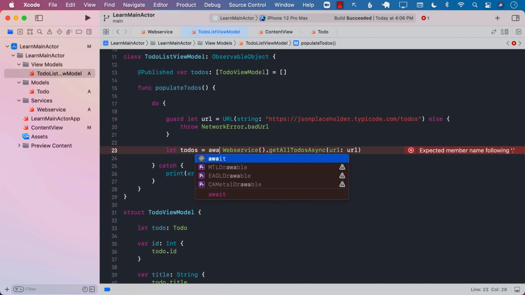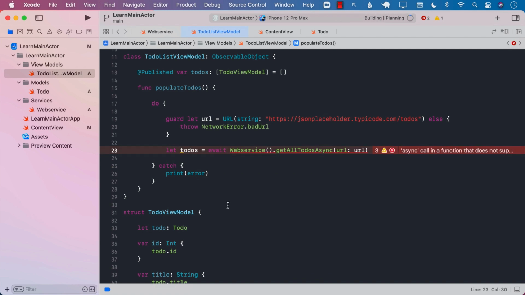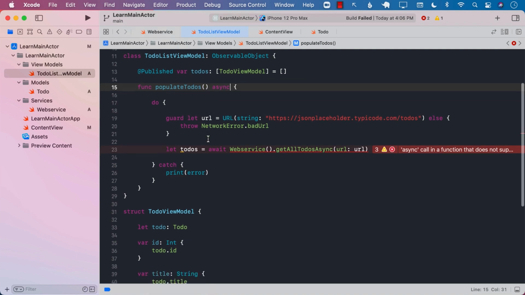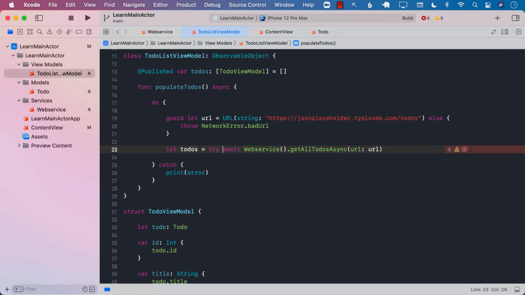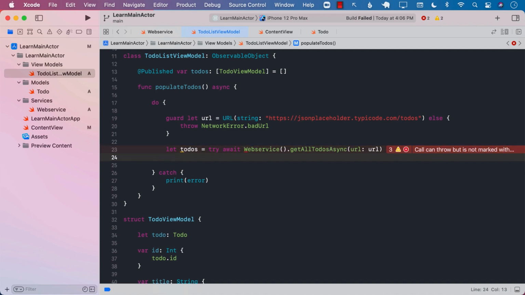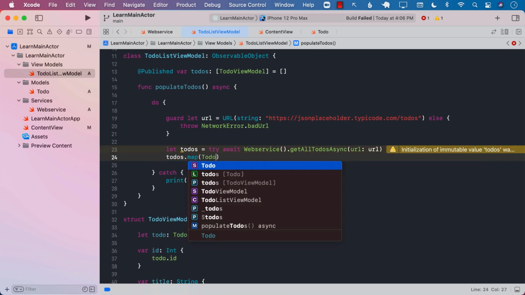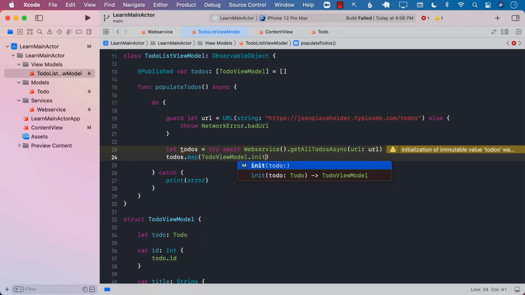We will have to await for the function to get it returned. We can't really await for the function because our function populateAllTodos is not marked with async. So let's go ahead and mark this with async. Also, our function getAllTodosAsync can throw an exception. So we need to make sure that we are calling it with try. Hopefully it will return us all the to-dos. And once it does return us all the to-dos, we can perform a map function on it and we can try to convert it to TodoViewModel.init. This is going to give us all the different to-dos.